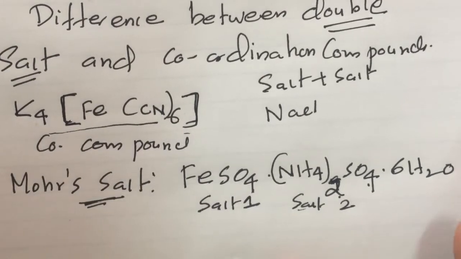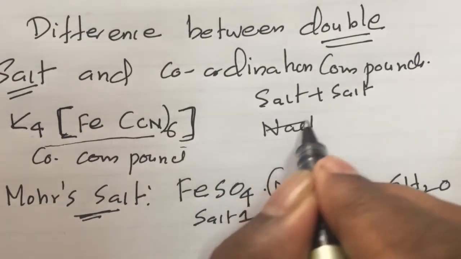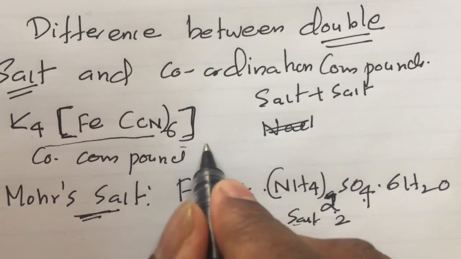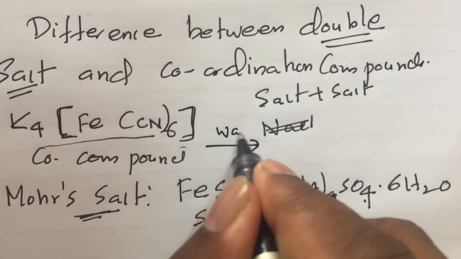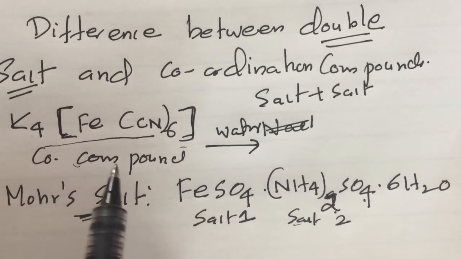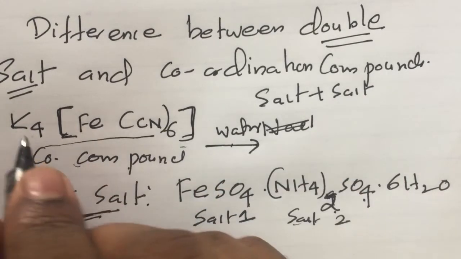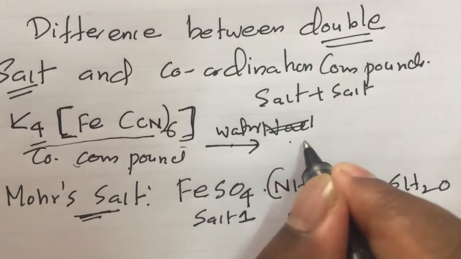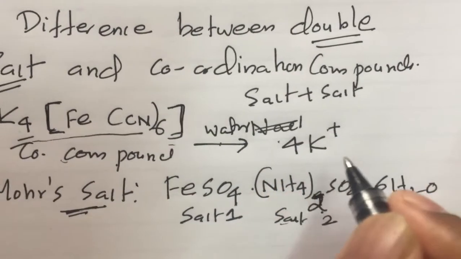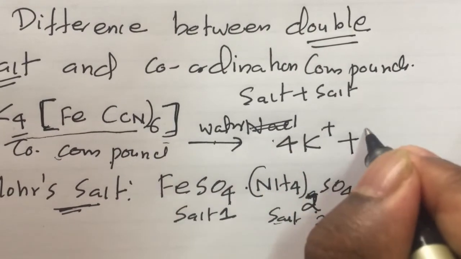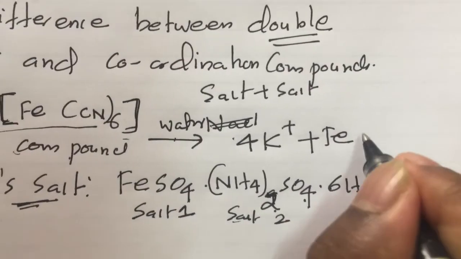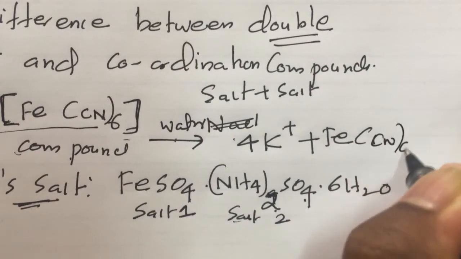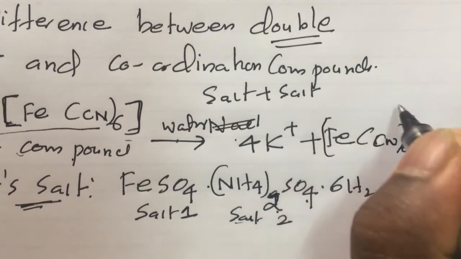Now I will explain the difference. Listen, when you dissolve a coordination compound in water, what will happen? It undergoes ionization and forms 4K+ and [Fe(CN)6]4-.